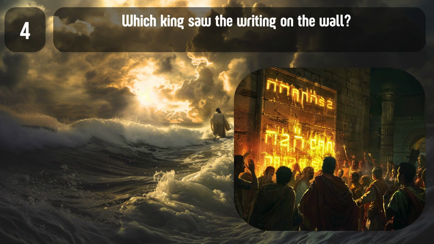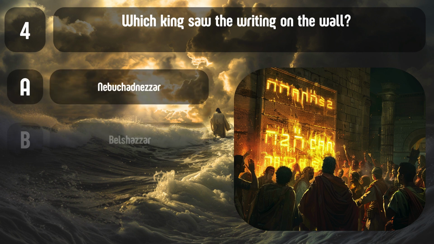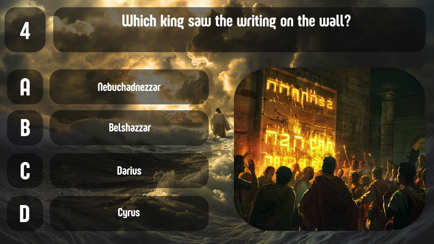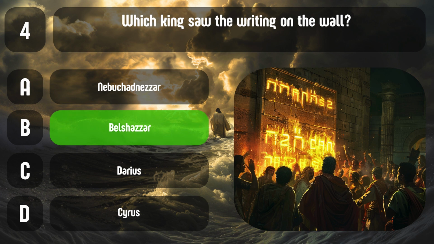Question 4. Which king saw the writing on the wall? A. Nebuchadnezzar. B. Belshazzar. C. Darius. D. Cyrus. Correct answer, B. Belshazzar. Belshazzar saw the mysterious writing during a feast.